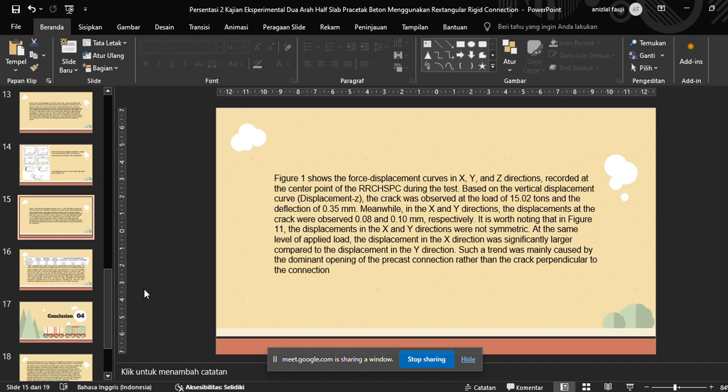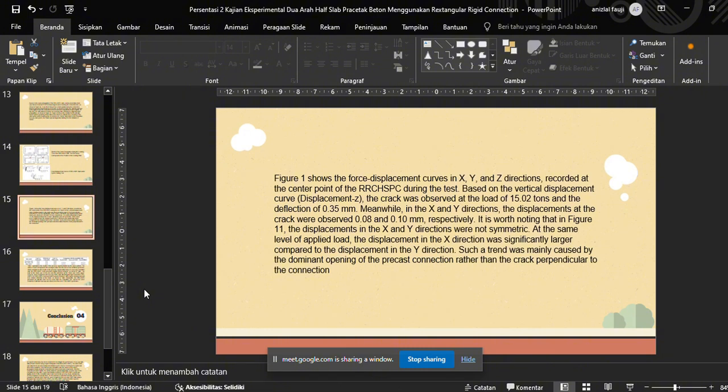respectively. It is worth noting that in figures 11 and 12, the displacements in the X and Y direction were not symmetric.